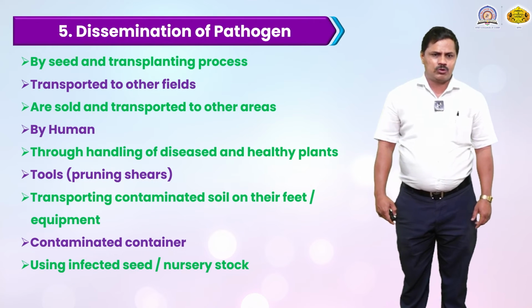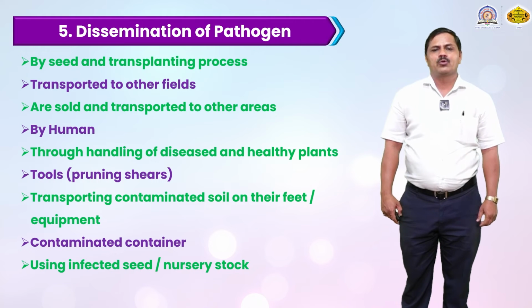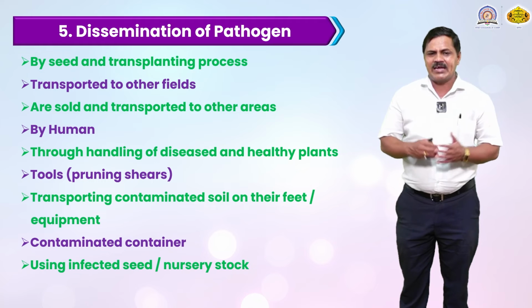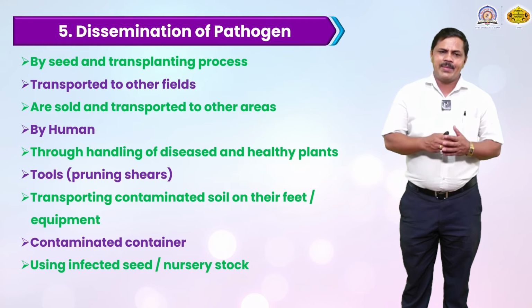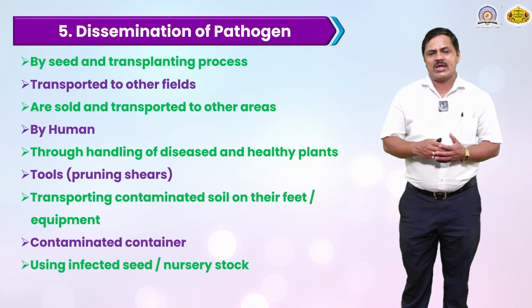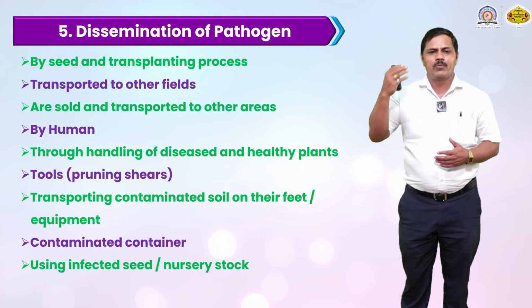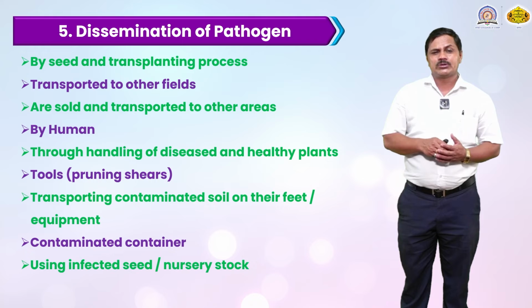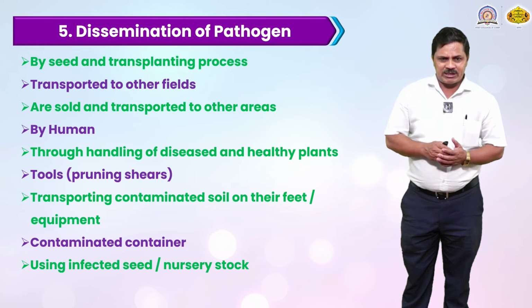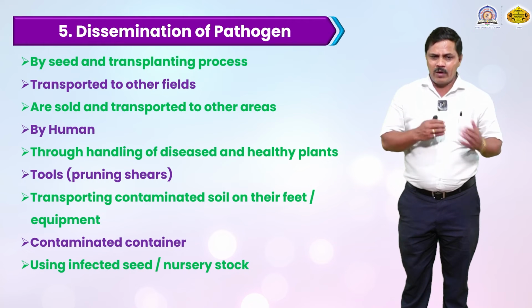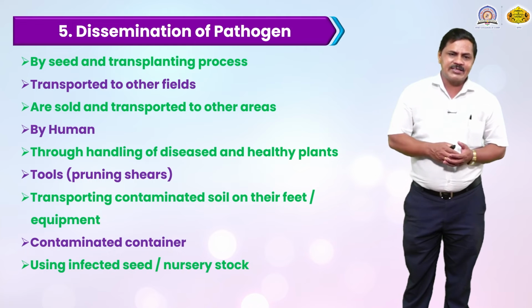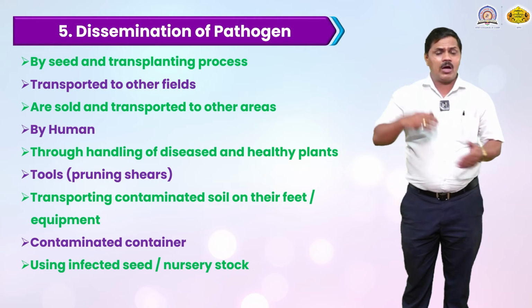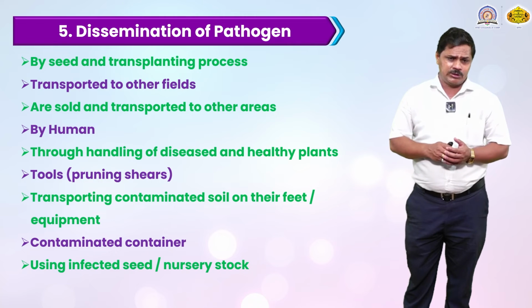Then dissemination of the pathogen by seed and transplanting. The disease can be transmitted through seed. When diseased seed is cultivated and packed, after some time it can be disseminated from one district to another, one state to another. The disease can then also be transmitted through the seed, transported from one field to another field, sold by air and transported to other areas, or used in the same area.